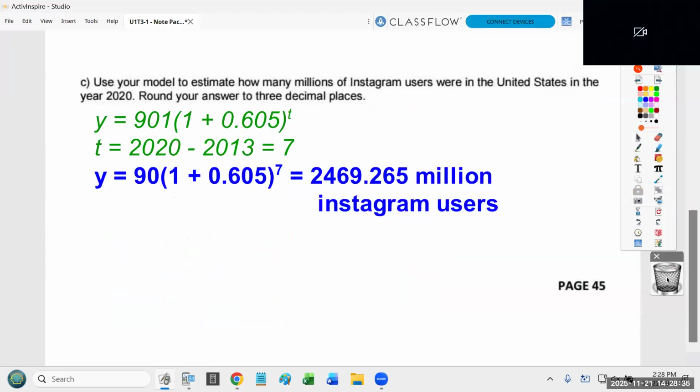And in case you're curious, 2,400 million is the same as 2.4 billion, which is kind of crazy. But like I said, a growth rate of 60% every year is really, really rapid growth.